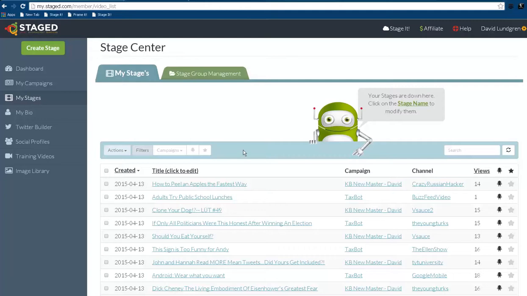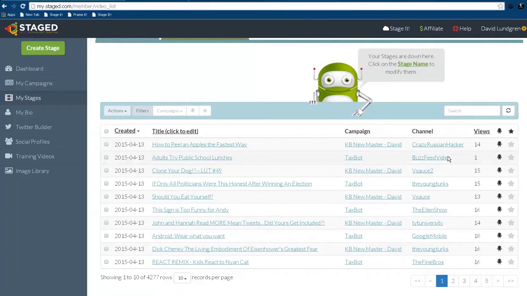So let's switch back to Stage members. Now, this is not for beginners, okay? We've already done other videos of how to stage it, how to go through the editor. So what I'm doing here is showing you right here. This little black icon means the StageBot has automatically posted this video from YouTube out to the Facebook, LinkedIn, Twitter social platforms. As of right now, you can see 14 people have received this. They've clicked on it and they've come back to my stage, and we're going to show you more of that.